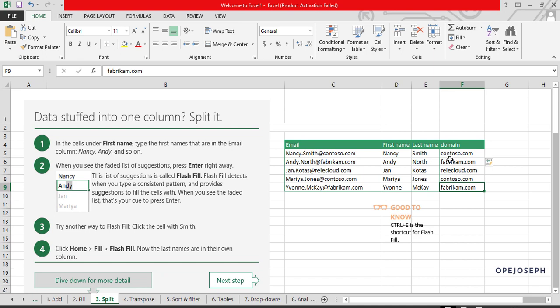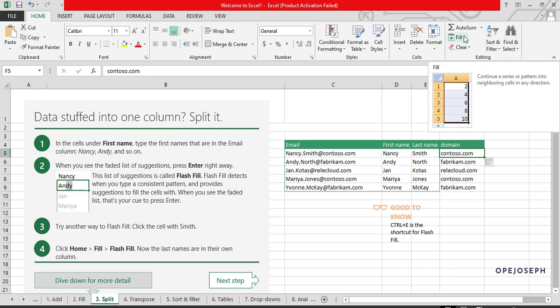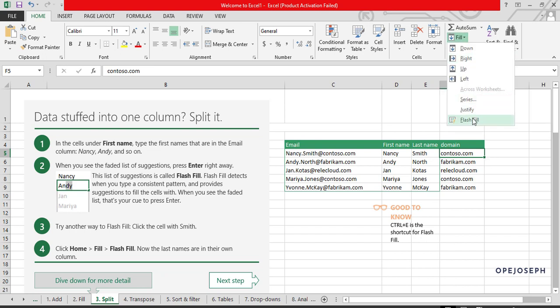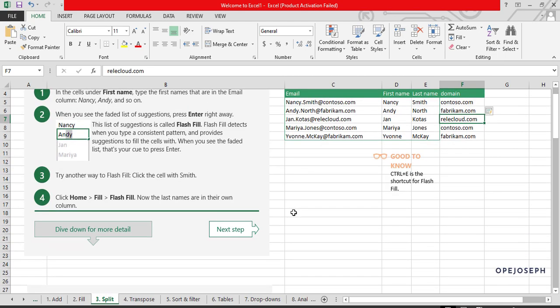And remember, I told you at the beginning of this class, you can always do the same thing using Google Sheets. So that is that about that. And also there are shortcuts to all these things, but I cannot afford to start learning everything one after the other. You will learn as you practice. So for the flash fill now, you can always use Control E for the flash fill. So that is that about splitting. And you can also practice more on your own. There are more things to do.